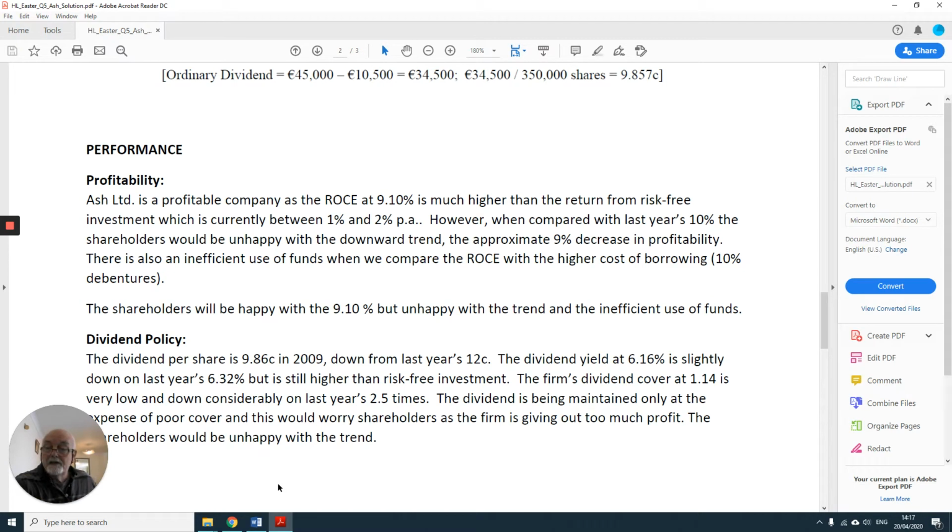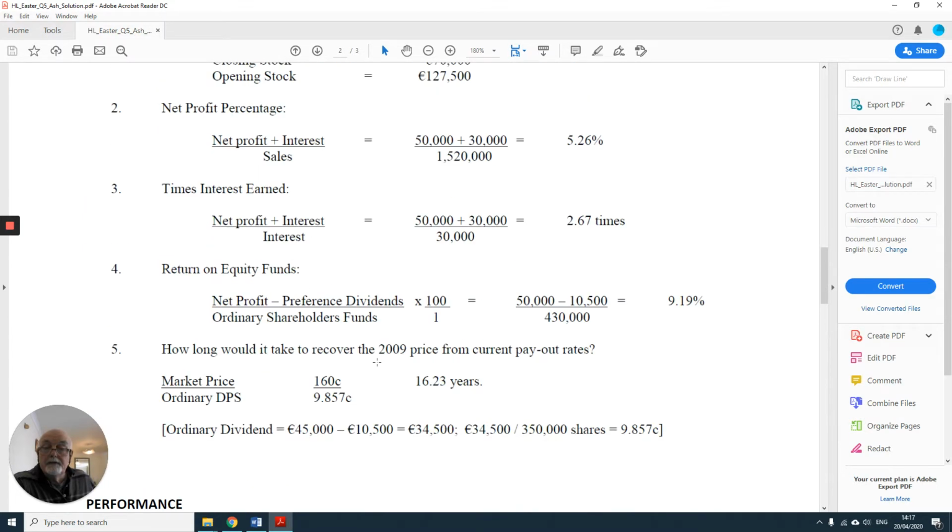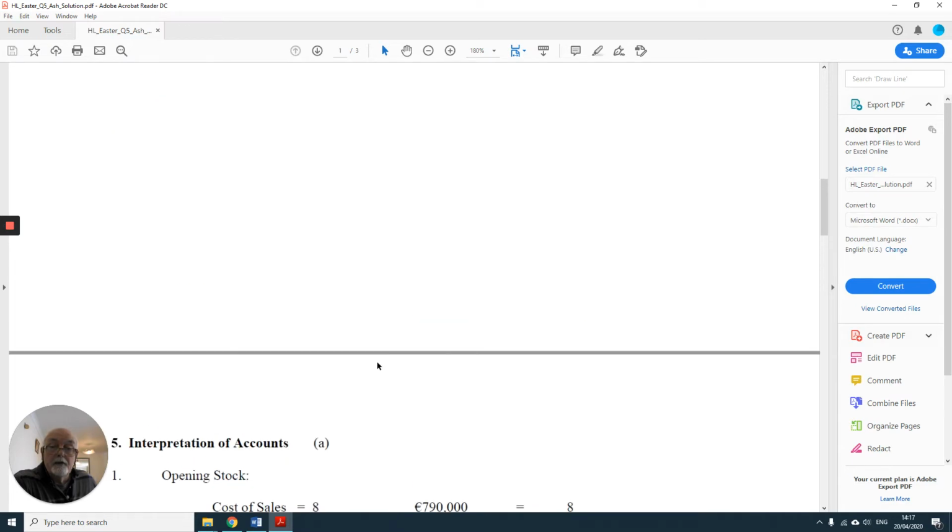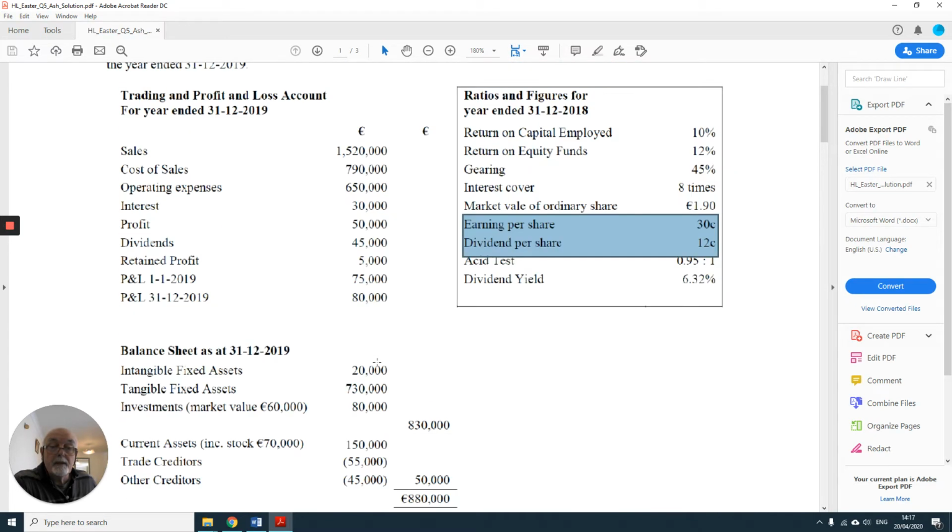We're going to look at Ash Limited now from the point of view of dividends. And what you do there is you have to calculate the dividend per share, the dividend yield, and the dividend cover, and compare each with last year's figure. And one of the things we'll just check here now is how you calculate the dividend cover, as you're not